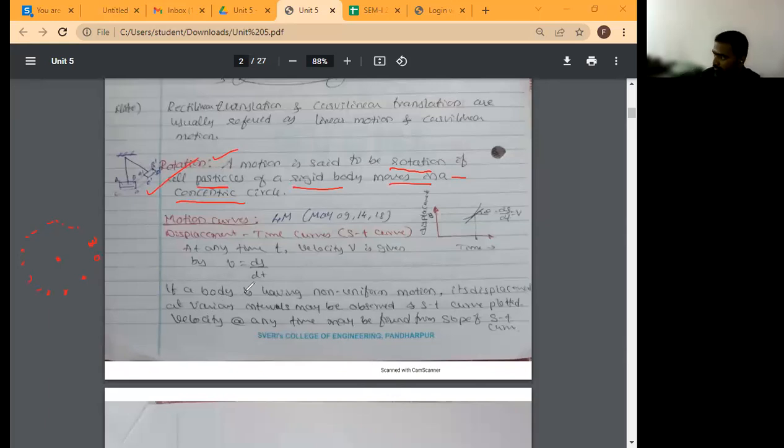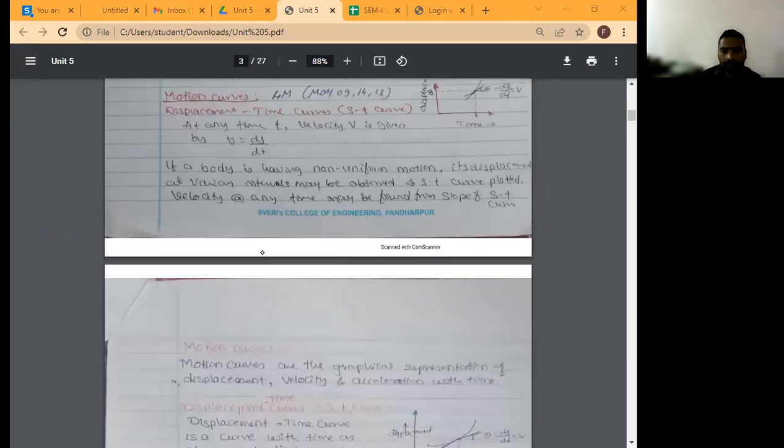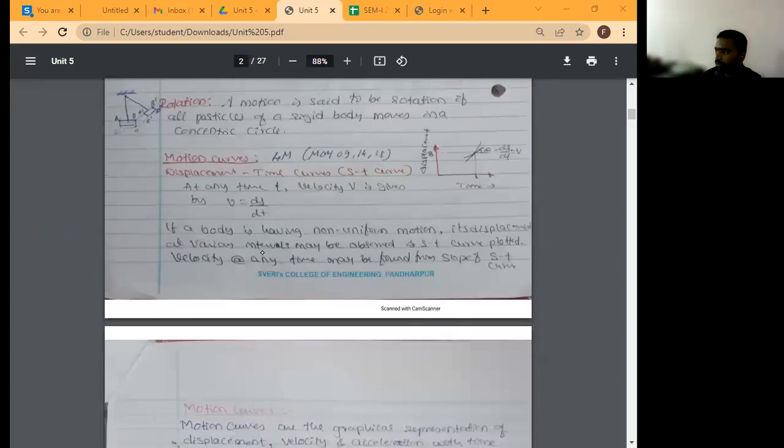That is the displacement-time graph, velocity-time graph, and acceleration-time graph. In the theory exam, he will ask you to explain motion curves, for 4 marks. First of all, what are motion curves? He will ask you to define motion curves. Whenever a definition is asked, it is a graphical representation of displacement, velocity, and acceleration along the y direction and time along the x direction.